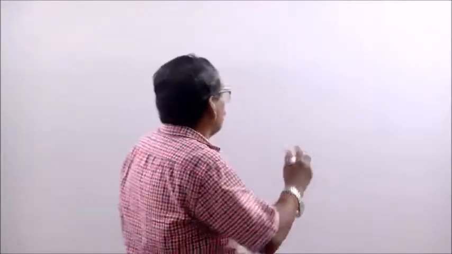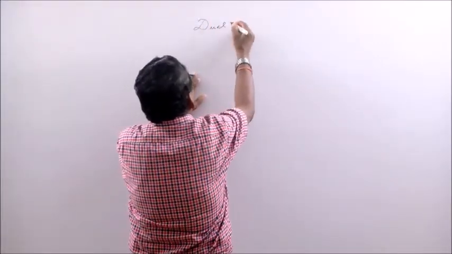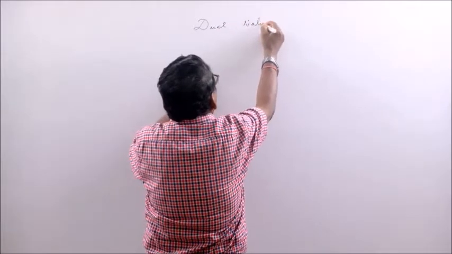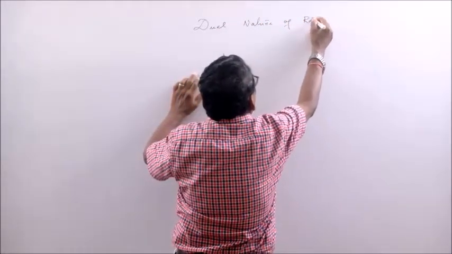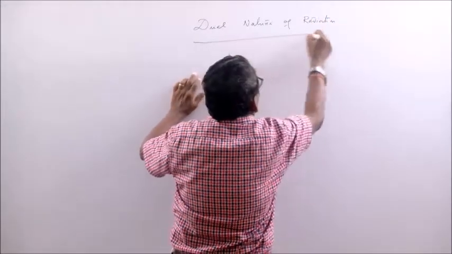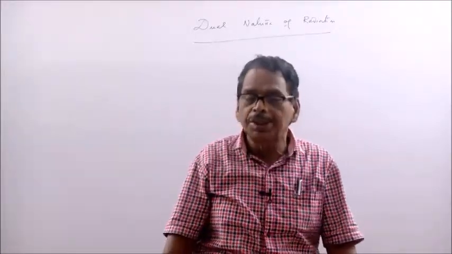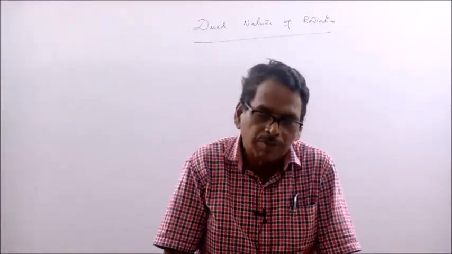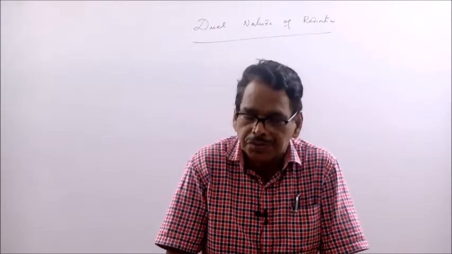Next we will go to a new chapter, that is the dual nature of radiation. What is the meaning of dual nature of radiation? In this chapter we shall discuss de Broglie waves, de Broglie wavelength, etc. What is dual nature of radiation?